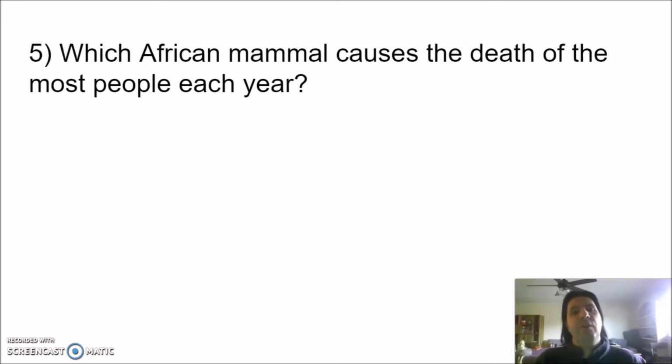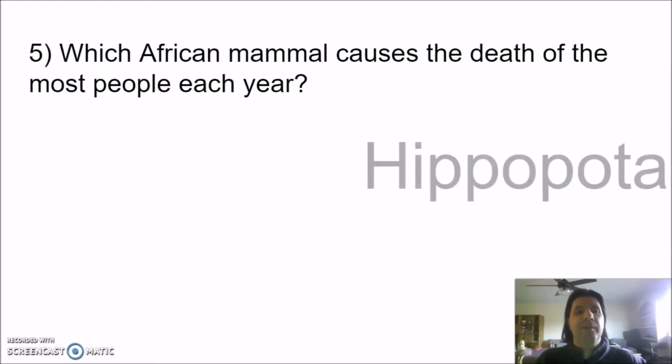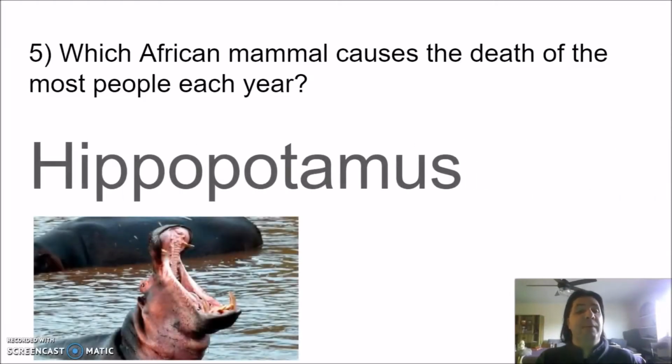Number 5. Which African mammal causes the death of the most people each year? Did you say the lion? Well, it's not. It's the hippopotamus. Hippopotamus may look big and silly, but they're very dangerous. They weigh a lot. They have big mouths and big teeth. About 500 people die each year from hippopotamus. Don't go near them.